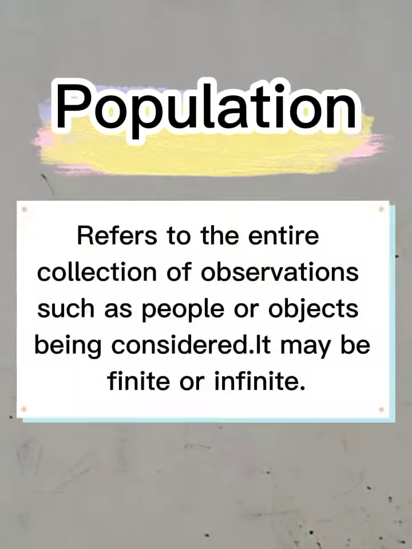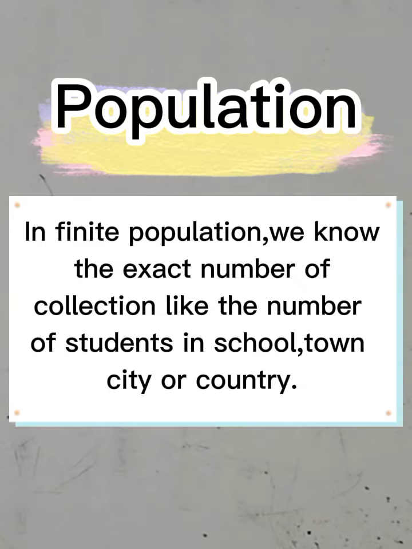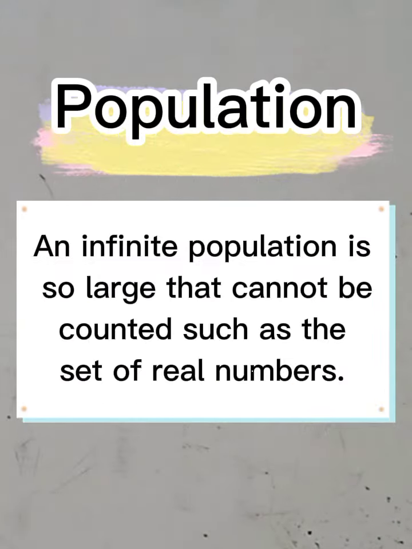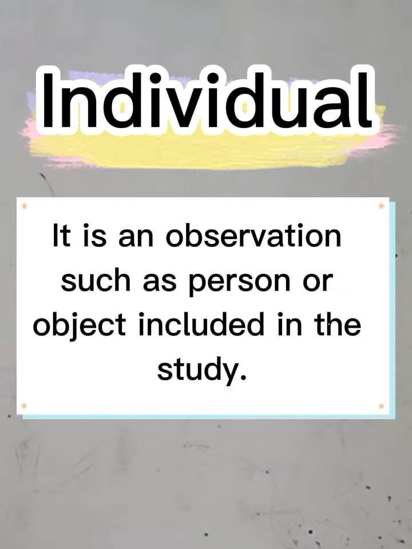When we say population, class, this refers to the entire collection of observations such as people or objects being considered. It may be finite or infinite. In a finite population, we know the exact number of the collection, like the number of students in a school, town, city, or country. An infinite population is so large that it cannot be counted, such as the set of real numbers. Aside from the population, we also have the individual. An individual is an observation such as a person or object included in the study.